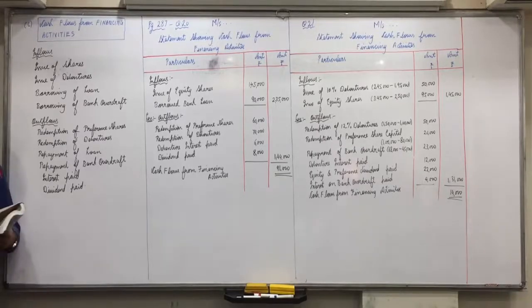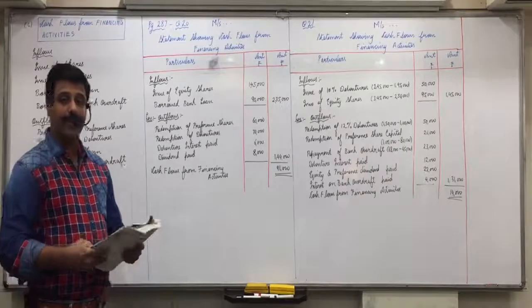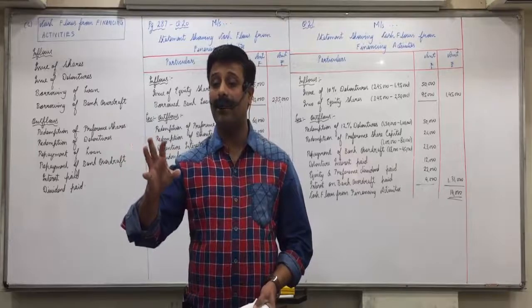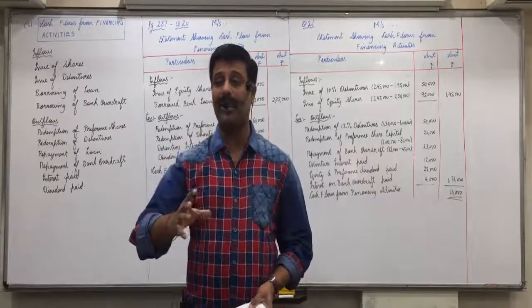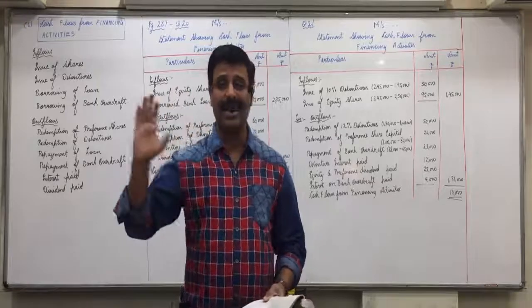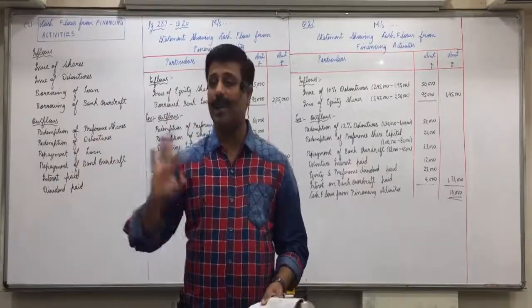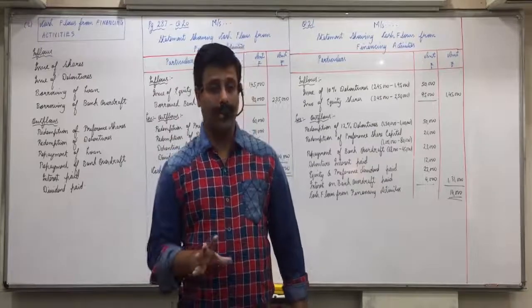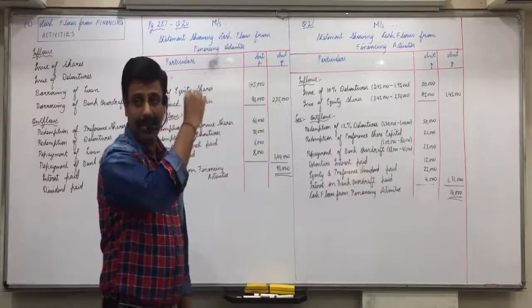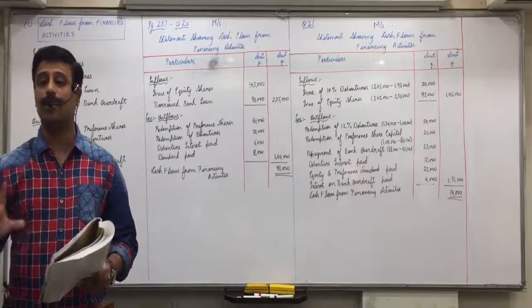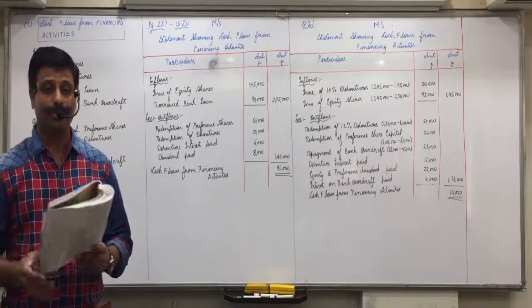So, look at illustration 15 everyone. First we'll do the markings. Now every marking will be done. Even if it affects O, even if it affects I, even if it affects F. And all the three you will make in one statement only. We don't have to make three statements. And this is the main cash flow statement. Up till now you have been studying the three parts of cash flow statements. Now it is a full-fledged cash flow statement. Okay?